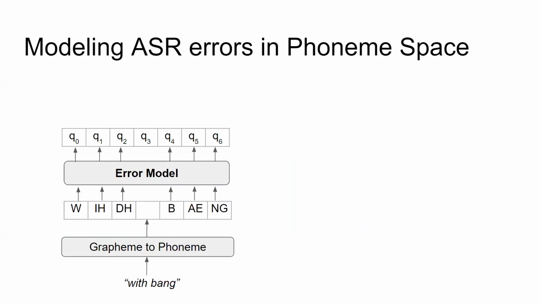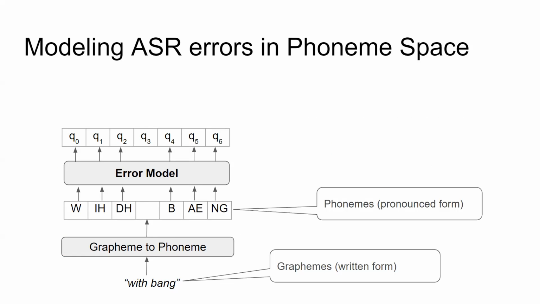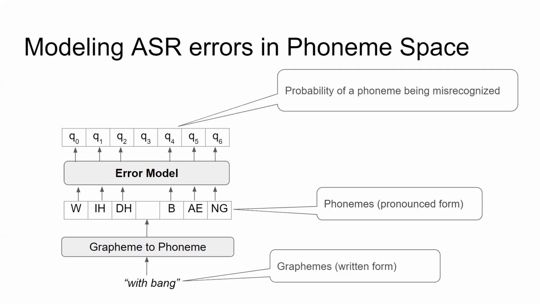As a simple example, consider a two-word sentence, "bank". An error model takes as input the given sentence and converts it into a phoneme sequence using a grapheme to phoneme converter. Each phoneme is then assigned a probability of being misrecognized in the ASR transcript.